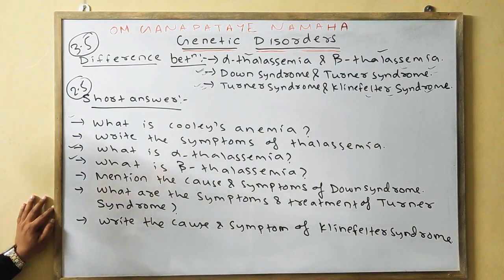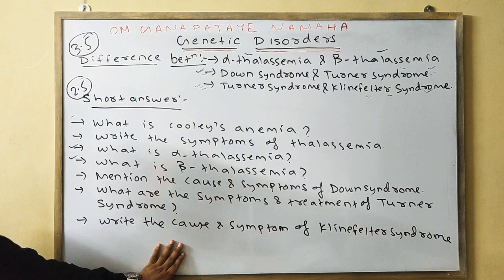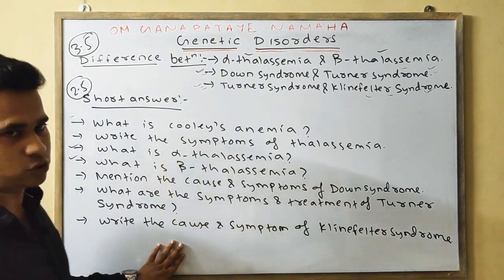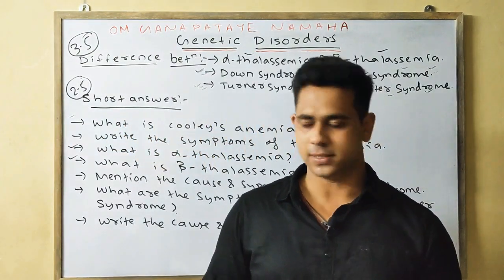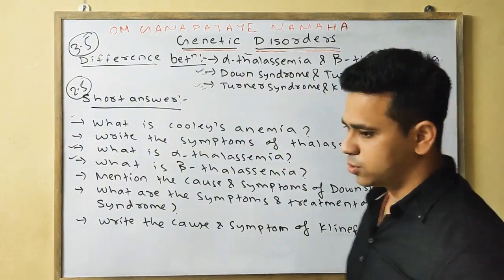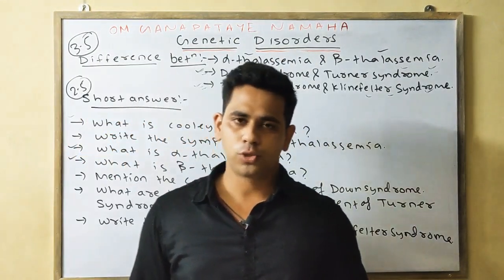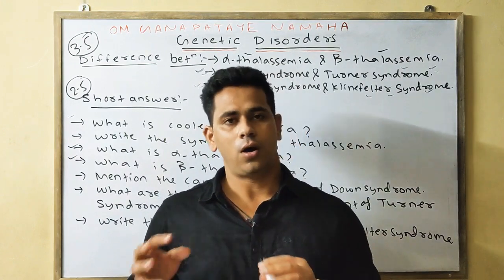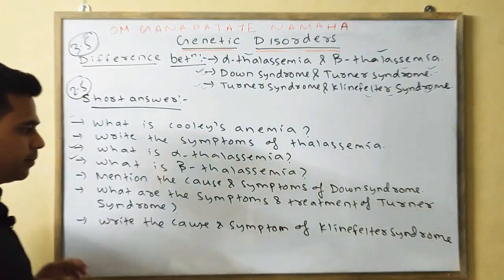Lastly, what are the various causes and symptoms of Klinefelter syndrome? You can write simply the cause is one extra X chromosome, or simply the sex chromosomal trisomy, means in the male XY, one extra X chromosome is present. And the sex chromosomal trisomy occurs due to the primary non-disjunction of the chromosome during meiosis 1 and 2, the maturation phase of gametogenesis.